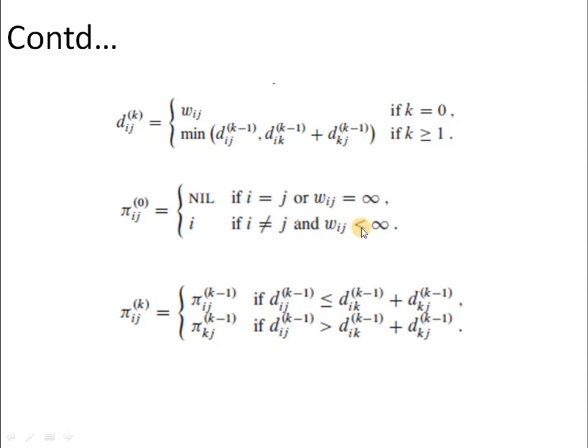On the other hand, if an edge exists between the vertices i and j, that means a direct edge exists between them, and i is not equal to j, then depending upon the direction we have to put this i value, because we are talking about an edge which starts at vertex i and ends at vertex j. So we are reaching vertex j via vertex i, so we have to put i over here. That means the starting vertex should be there during the initialization of the pi attribute.